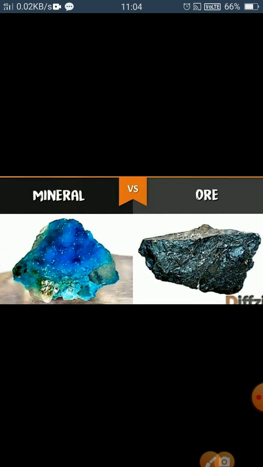And the mineral which contains metal in large quantity, or from which we can extract it conveniently and profitably, is called ore. Means ores are those minerals in which metals are in large quantity and we get profit from them.